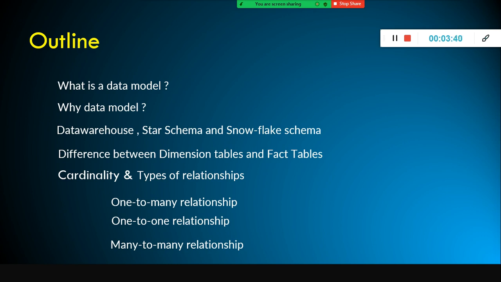When it comes to data warehouse, we do denormalization. Denormalization is an approach or technique where we try to minimize the number of tables. Instead of storing the data in multiple tables, we try to flatten all the multiple tables into a single table, kind of a dimension table. We just think that way.